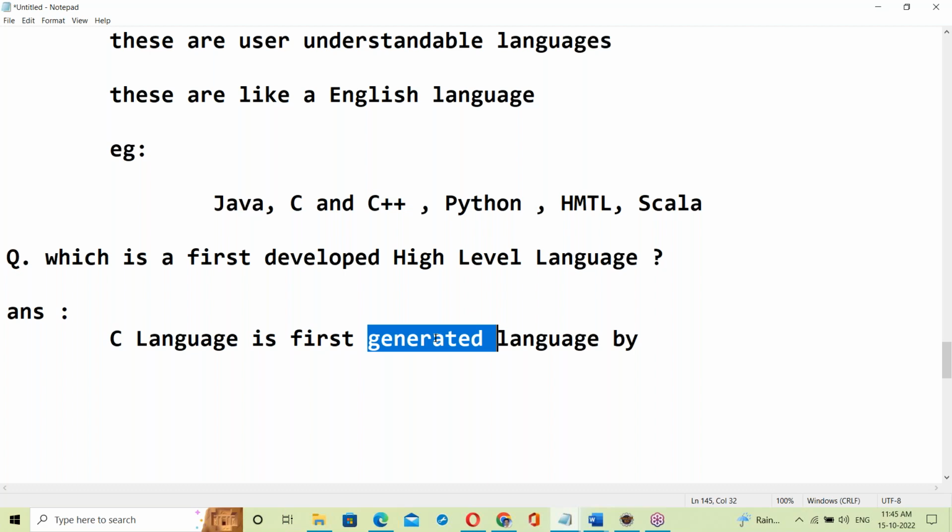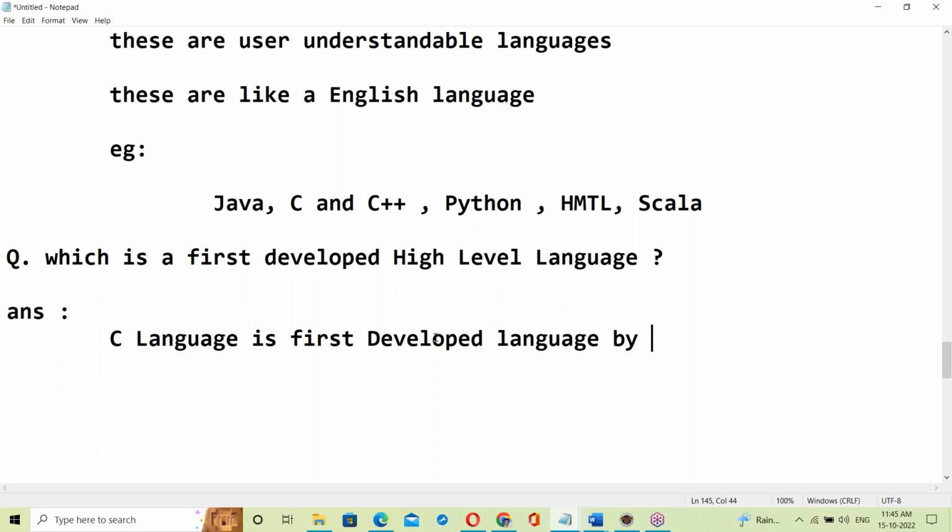Yes, C language is first developed. Later Fortran. After C, next Fortran, Pascal, Basic. Those languages came later. Next COBOL. Those are later languages, from the 90s. C language was developed by whom?